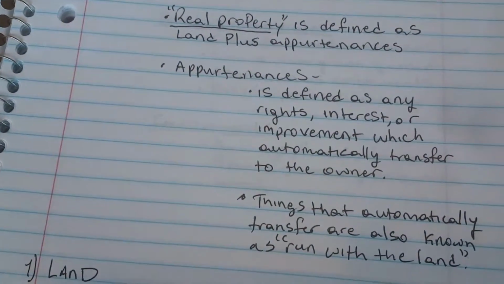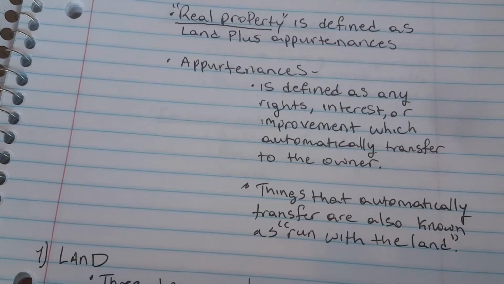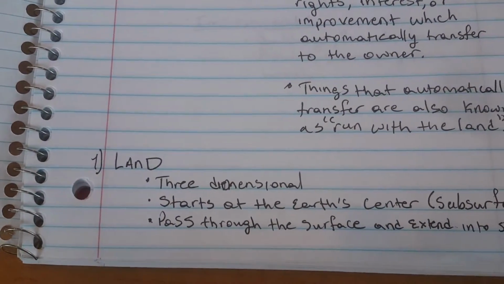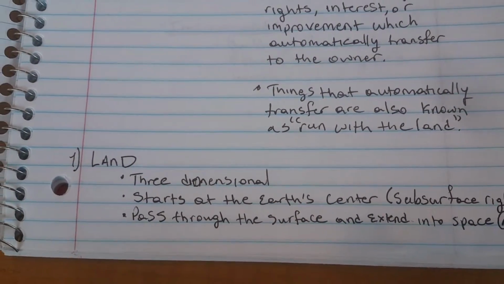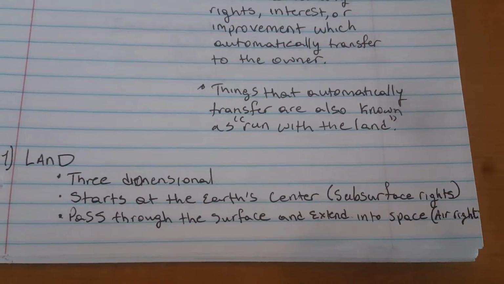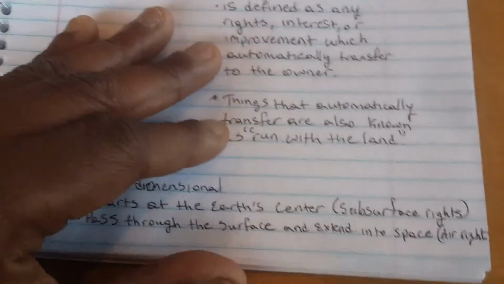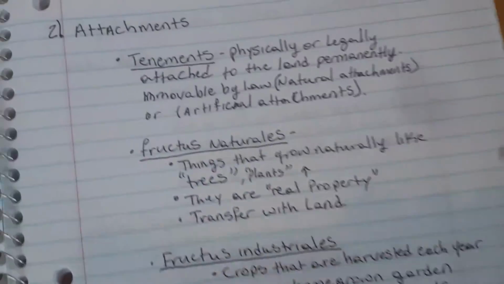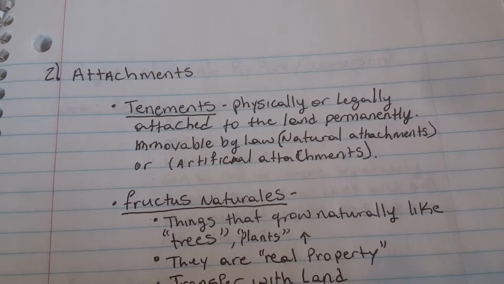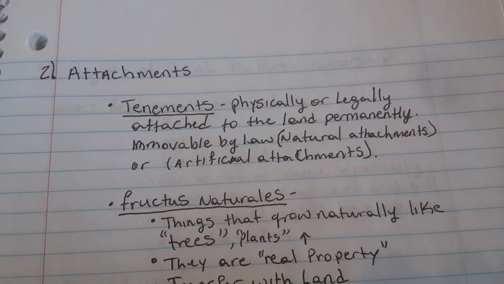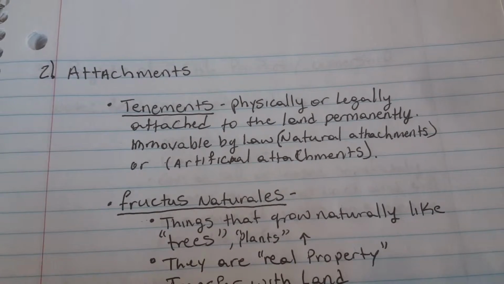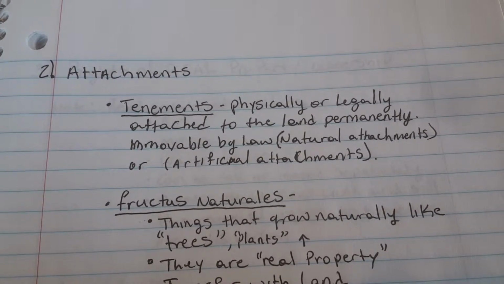Things that automatically transfer are also known as running with the land. Land is three-dimensional. It starts at the Earth's surface, and the rights pass through the surface and extend into space, air rights. Attachments, tenements, physically or legally attached to the land permanently. Immovable by law, natural attachments or artificial attachments.